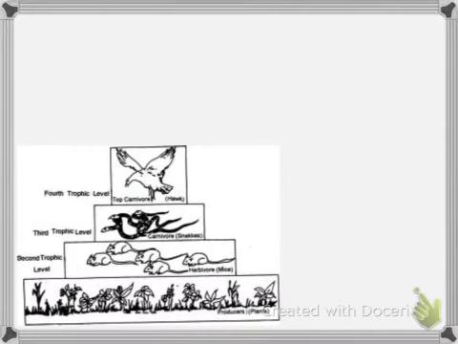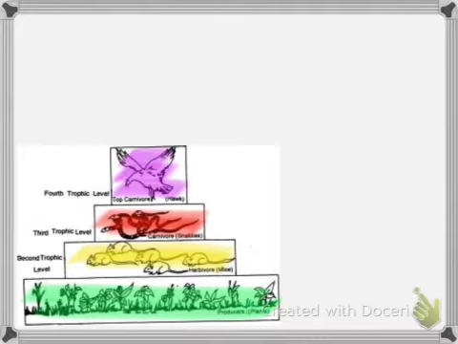So again, you have a similar diagram showing you the majority of your plants at the bottom. You have more plants than you will have other levels. So here we have more plants than we have mice. We're going to have more mice than we have snakes. And we're going to have more snakes than we have hawks. And this has to do with the fact that they are going upwards in order. So this was mentioned previously.